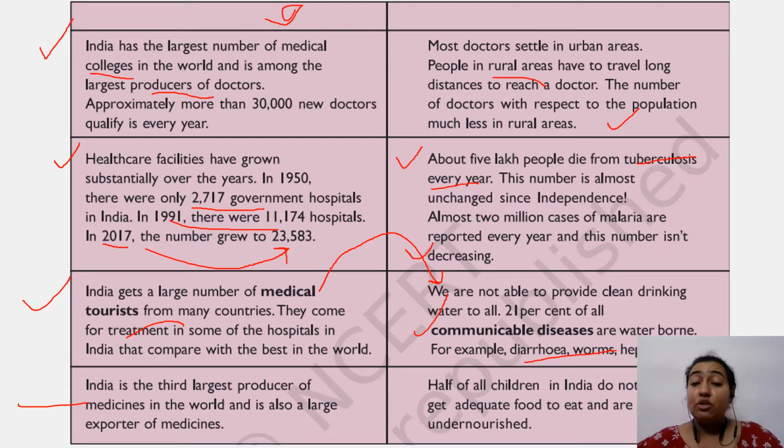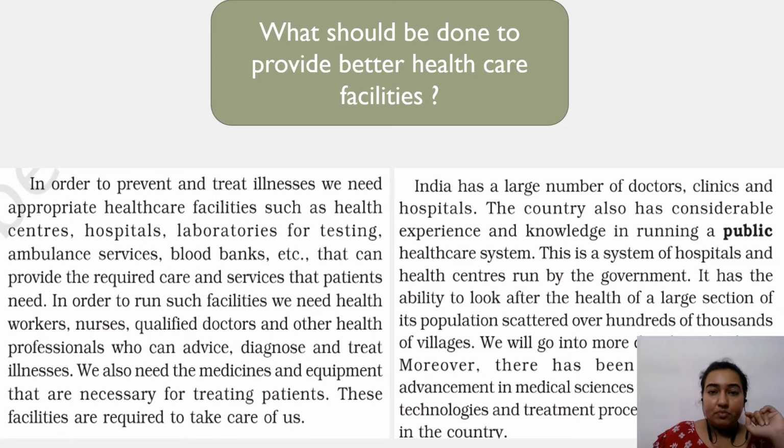So half of the children do not get adequate food to eat, and that is why they are undernourished. So see, can we compare the statements on the left hand side with the statements on the right hand side? So this is the actual scenario of Indian care in respect to healthcare facilities. Now a question may come to our mind, students: okay, though India is a developing country, the healthcare facilities might not be good. So what else can we do ourselves to provide better healthcare facilities?